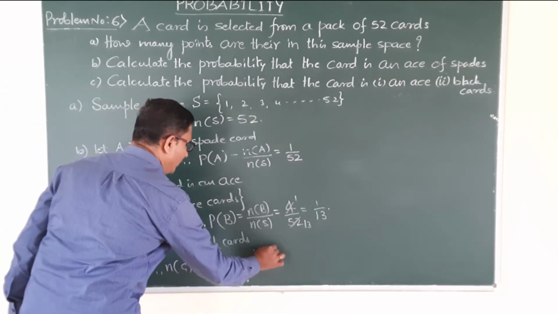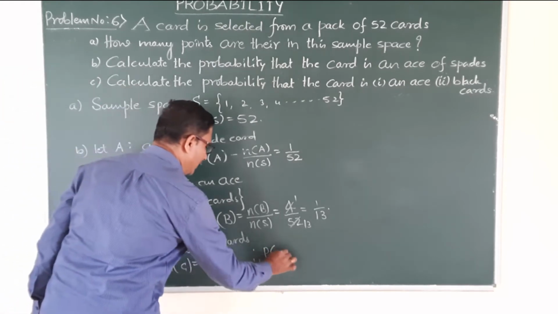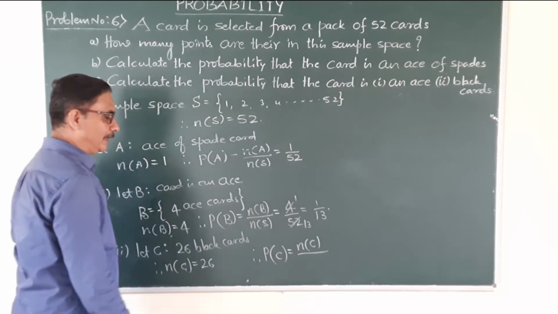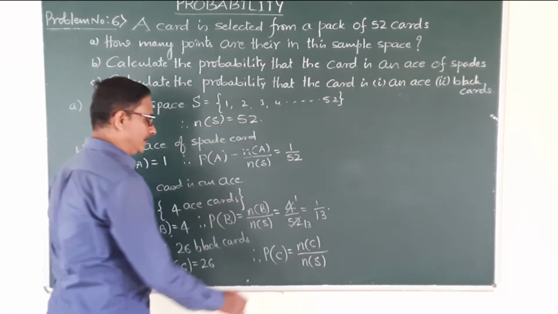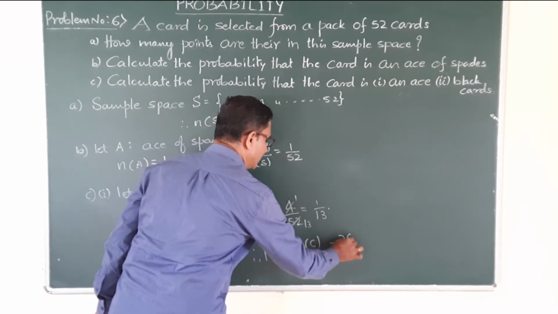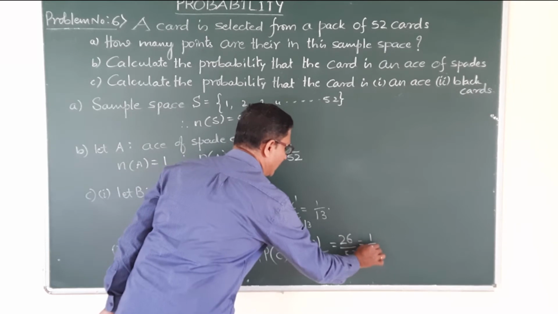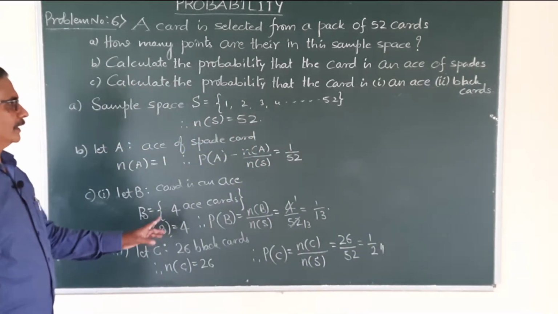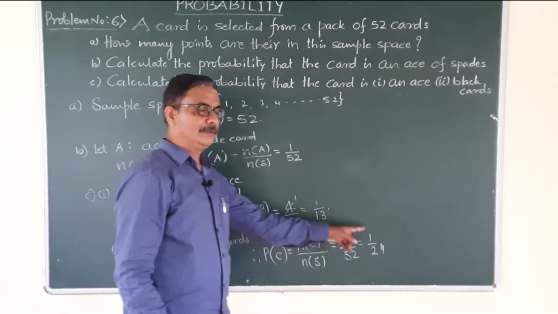Therefore probability of the card being black, denoted by C, is equal to number of favorable cases, n of C, divided by total outcomes, n of S. N of C, black cards, are 26, total outcomes is 52. 26 ones are 26, 26 twos are 52. So the probability that the card is a black card is 1/2.